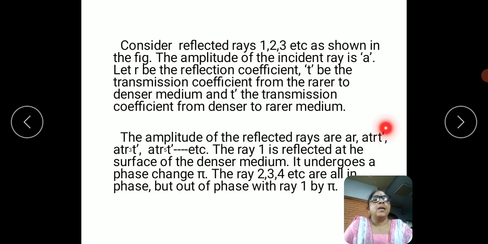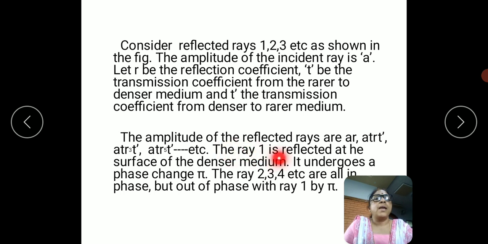Let us see what the value of the amplitude is. Is it equal to the first ray, that is AR, or do they cancel each other? The amplitudes of the reflected rays are AR, ATRT', ATR³T', ATR⁵T', and so on for rays 1, 2, 3, 4, and 5.